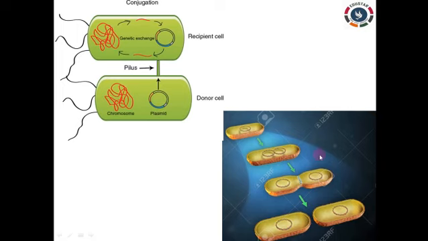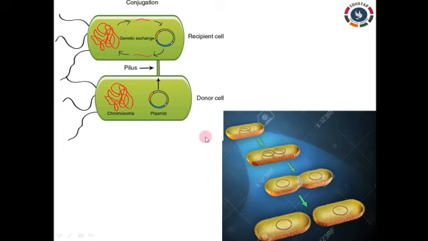We know that binary fission takes place, in which the DNA duplicates, and each daughter cell receives one copy of the DNA. Hence they are genetically similar. There is no genetic variation because it is dividing as such.